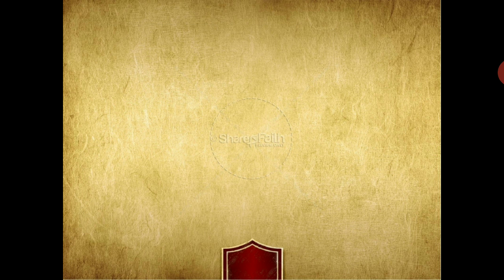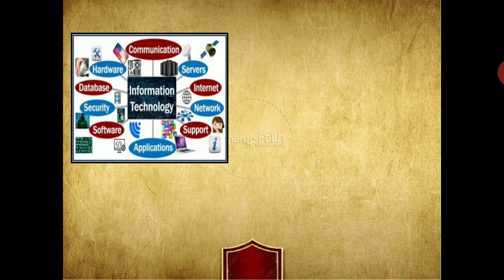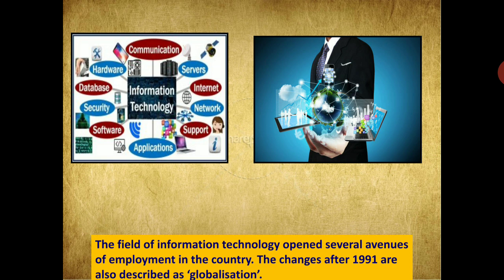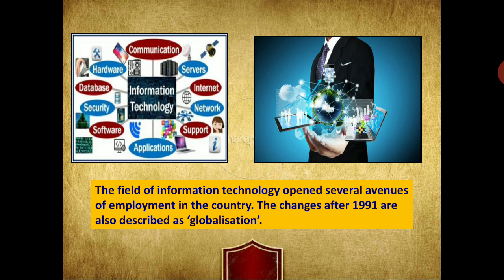The field of information technology opened several avenues of employment in our country, and the changes after 1991 are also described as globalization. That is, we can see how things started changing.